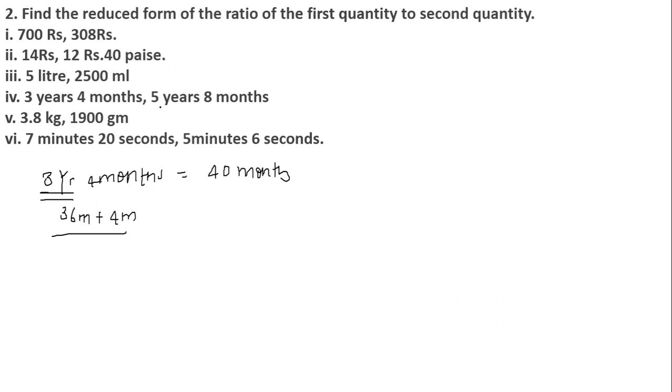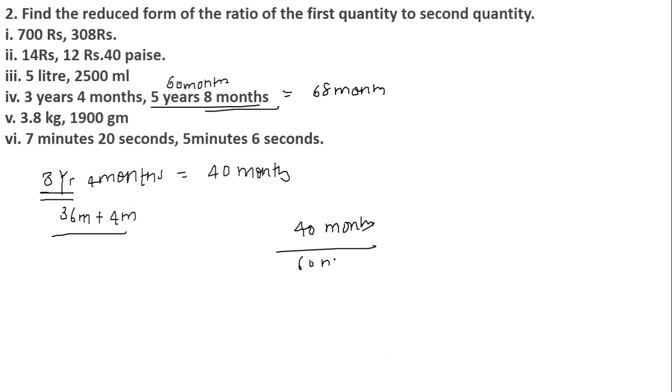What is the second value? 5 years and 8 months. So 1 year is equivalent to 12 months, so 5 years will be equivalent to 60 months, right? And 60 months plus the extra 8 months will give us a total of 68 months. We have to find the ratio of it. 40, that is the first quantity, divided by 60 months. This will give me 4 by 6. If I further divide it, 2 2s are 4, 2 3s are 6, 2 by 3 is the correct answer for the given question. If I am not wrong, let me just check it.